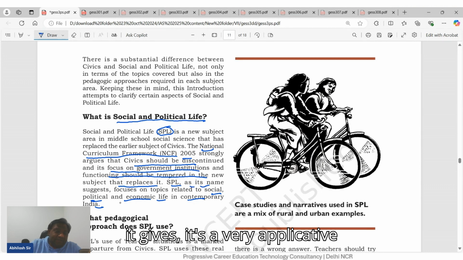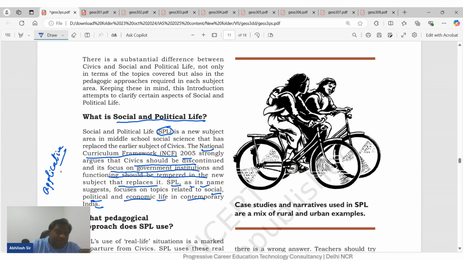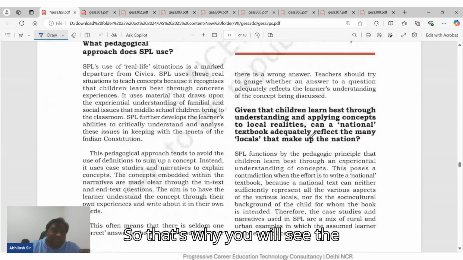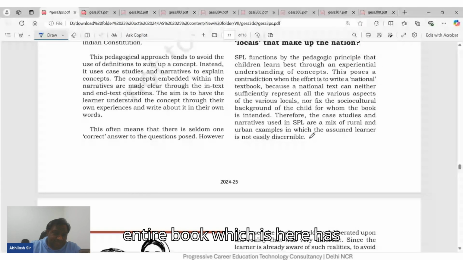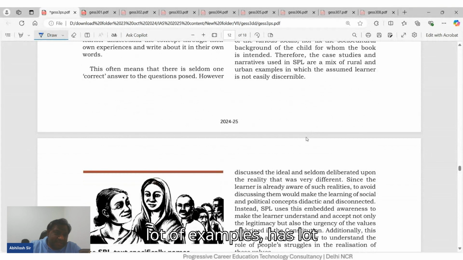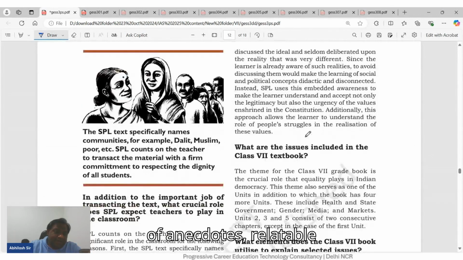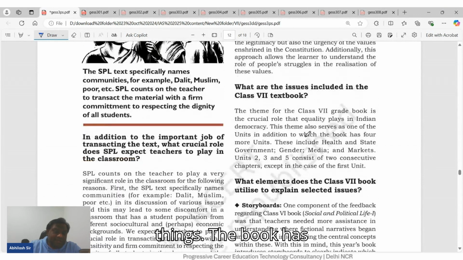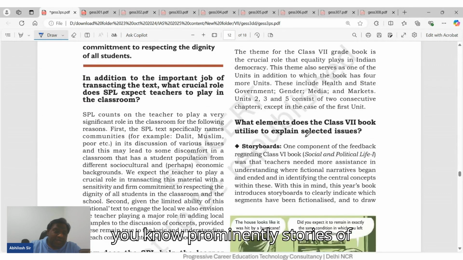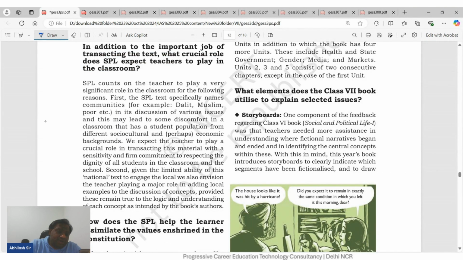Now what it gives is a very applicative kind of approach. That's why you will see the entire book has a lot of examples, a lot of anecdotes, relatable things. The book prominently has local stories making it into a national textbook.